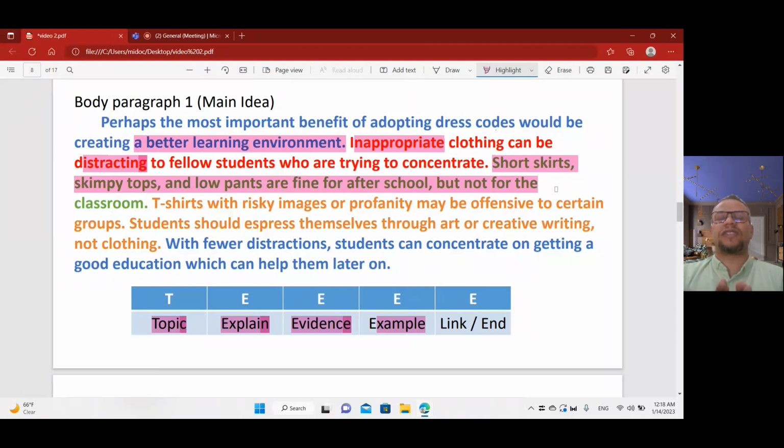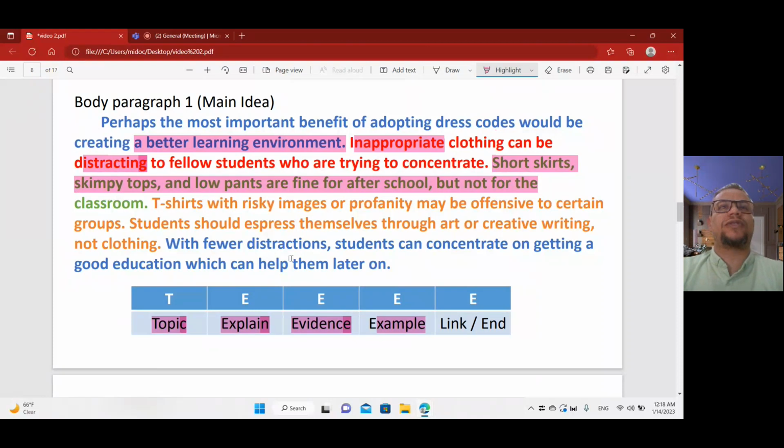It is about some kinds of clothes that are not good, not suitable, not eligible for schools. But out of school, you can use them. He said that, and he mentioned some. Now he's talking about t-shirts with risky images. And this is evidence for the example of why it is not suitable for classrooms. Okay, at the end, I want you to look at the first sentence of the paragraph and the last one with the same blue color.